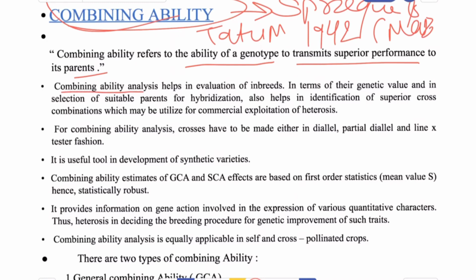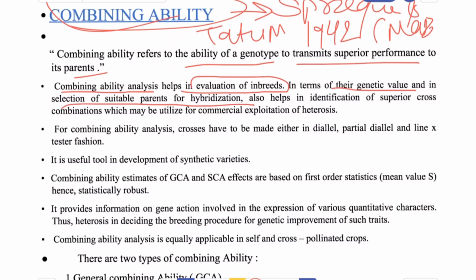Combining ability analysis helps in the evaluation of inbreds. How? What is an inbred? Inbreds are the lines which are obtained by continuous selfing in cross-pollinated species. And how do we evaluate the inbreds in terms of their genetic value and selection of suitable parents for hybridization?